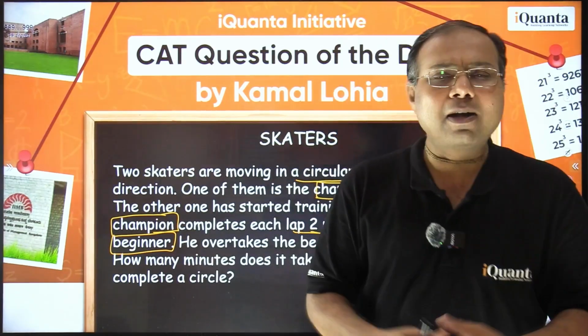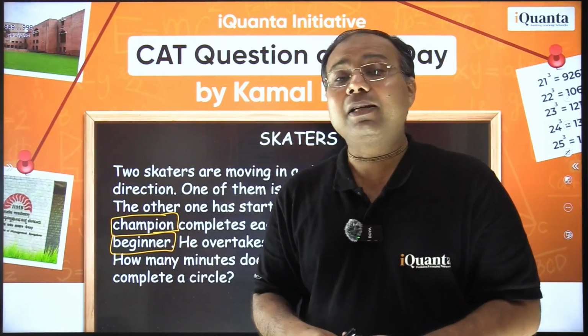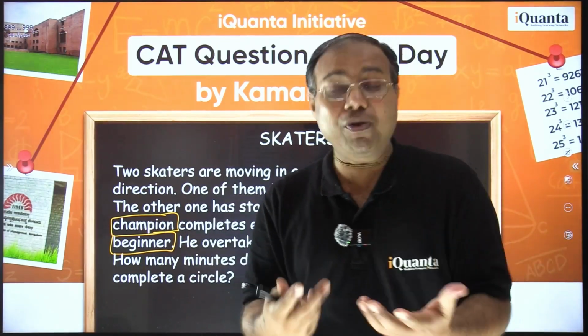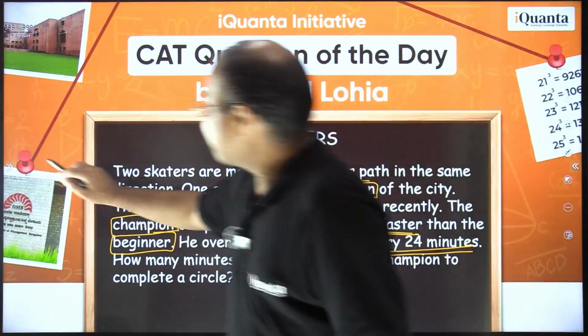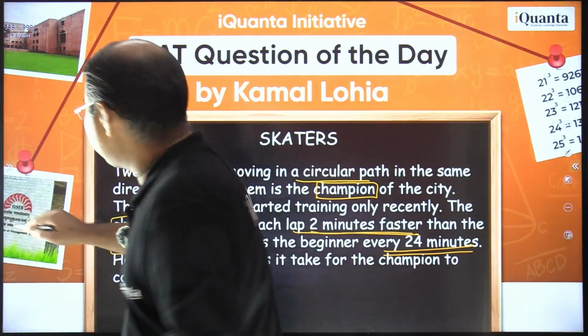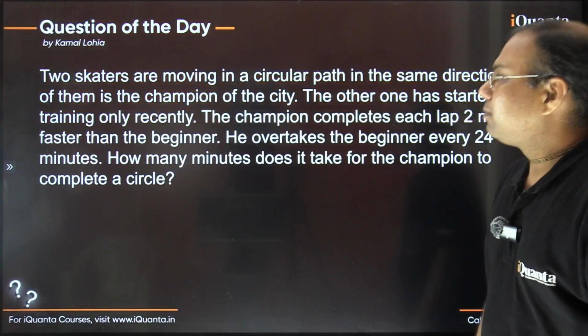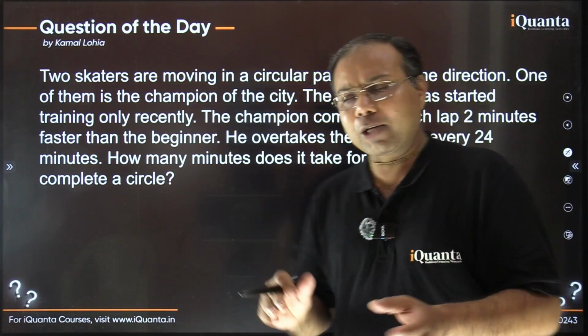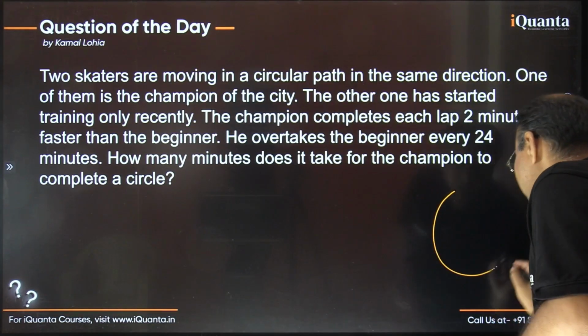As I mentioned earlier, it's a traditional time, speed, distance question, a circular motion question, and how we are going to go about this is the key point. First let's see the basic, traditional way. How should we approach this question? I hope all of you understand the meaning of circular motion, circular races. So this is a circular track.